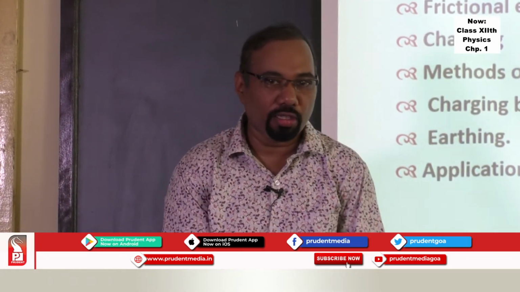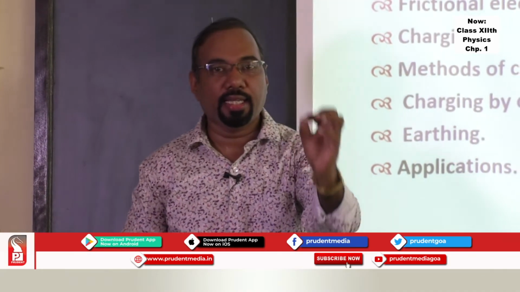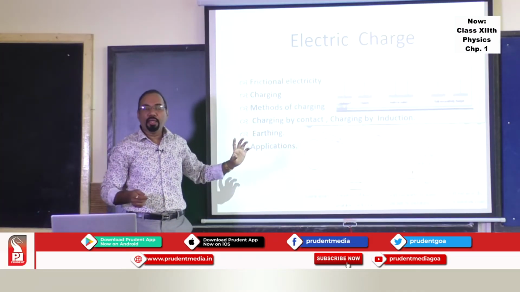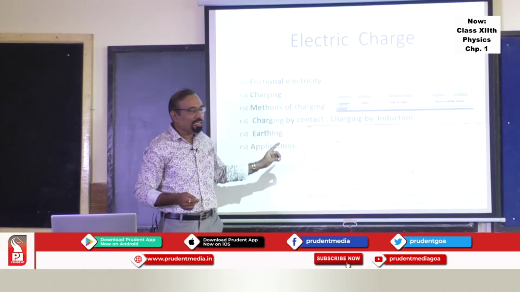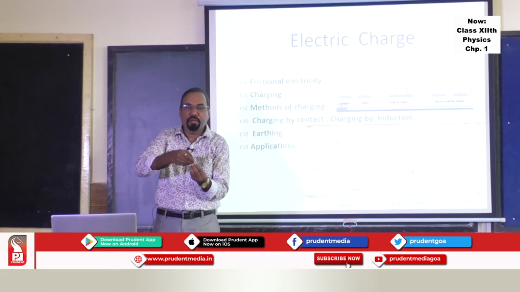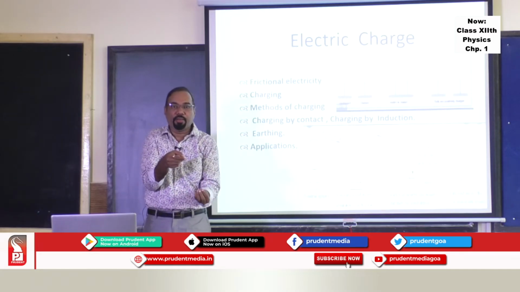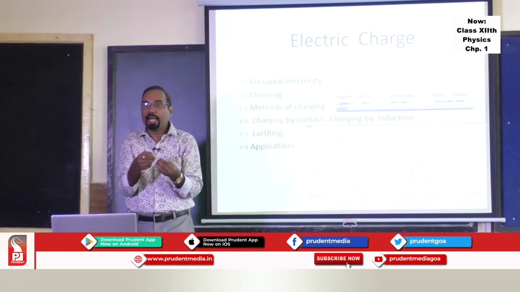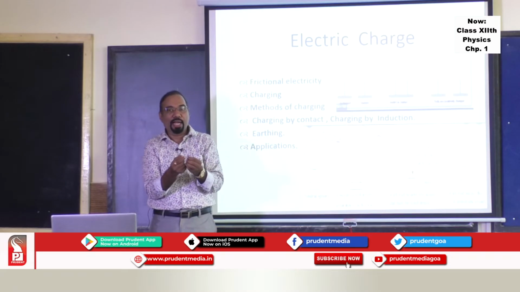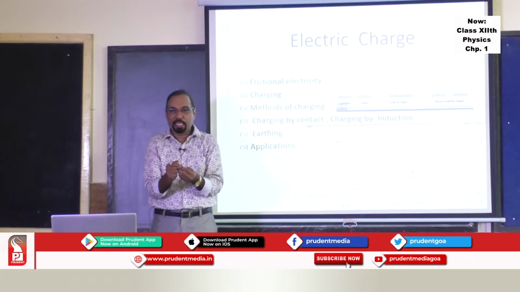Now, the three questions which I had posed. Let's see whether we got the answers. First I said, what happens when a charged comb is taken near bits of paper? Which method of charging comes into play here? You will find that the method of charging is nothing but charging by induction. When I take a charged comb near the bits of paper, not touching them, opposite charges develop on the paper and the paper is attracted. But you will wonder to see one more thing. When the paper particle touches the comb, it quickly repels, because it gets a negative charge, similar to that of the comb.